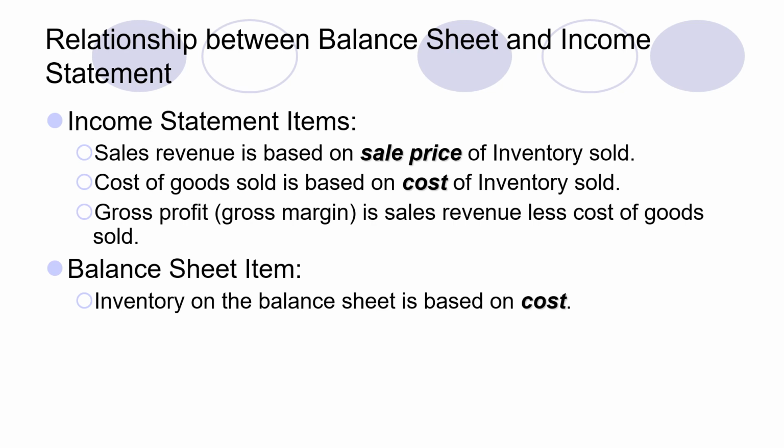And gross profit is the deduction of cost of goods sold from sales revenue. So it is the profit which tells us that after deducting the actual cost of the items, what profit we have gained. After that we deduct further items, taxes and interest and all those things, and we get net income. But in case of the balance sheet, inventory is based on cost. We always write the actual cost of inventory on the balance sheet. So this is the difference between the income statement and balance sheet approach in case of inventories.